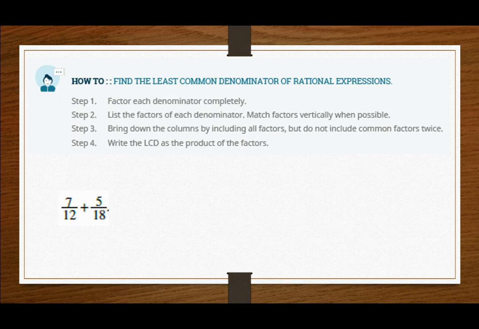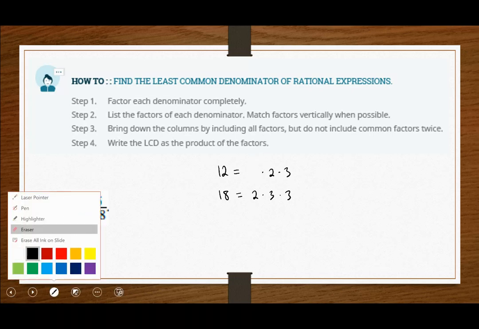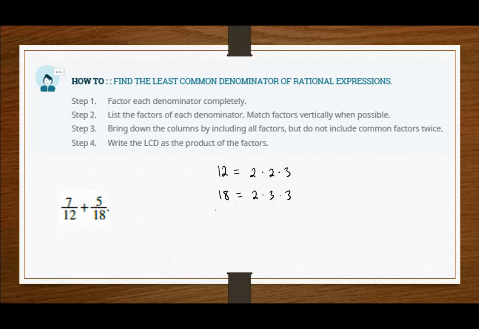Well, think back to our conversation around finding the LCD for fractions. We started finding the LCD by considering what are the factors of each of my denominators. So for instance, 12, we could factor into 2 times 6, which is itself 2 times 3. 18, we could factor into 2 times 9, which factors to give me 3 times 3.